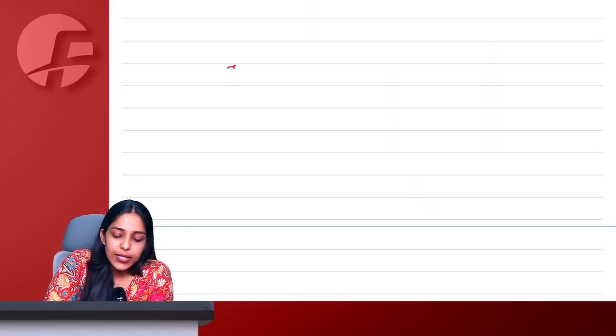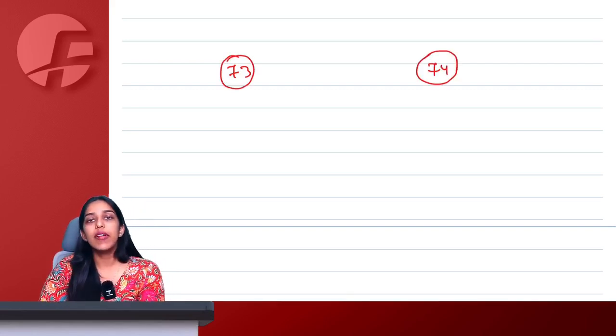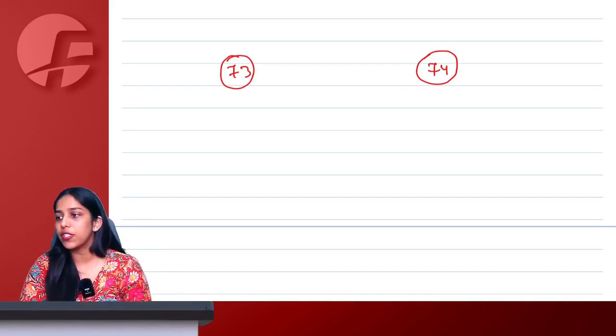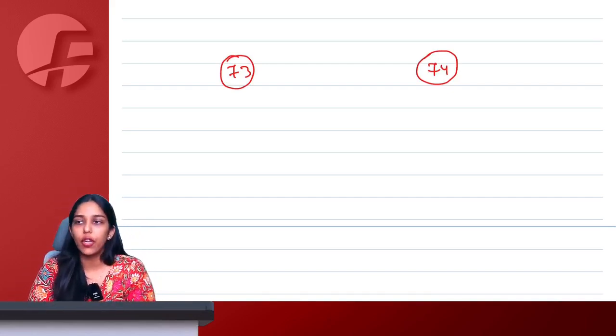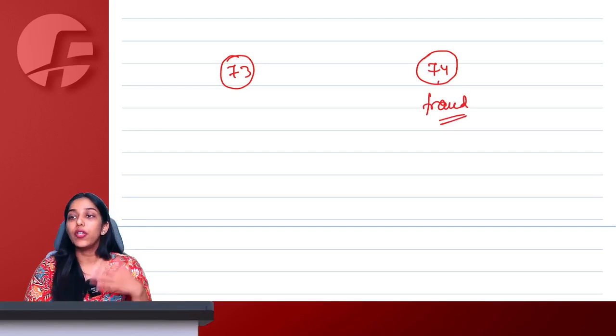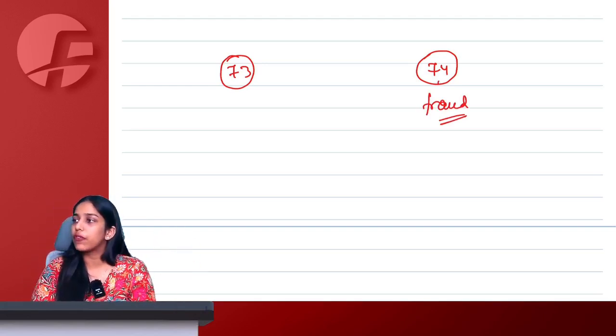Right, ma'am. Then section 73, 74 was for demand provisions. 73 is for bona fide mistake, where you are not involved in fraud, suppression of fact, or willful misrepresentation or willful misstatement. However, section 74 is when you were actually engaged in some fraud or suppression of fact or willful misstatement.